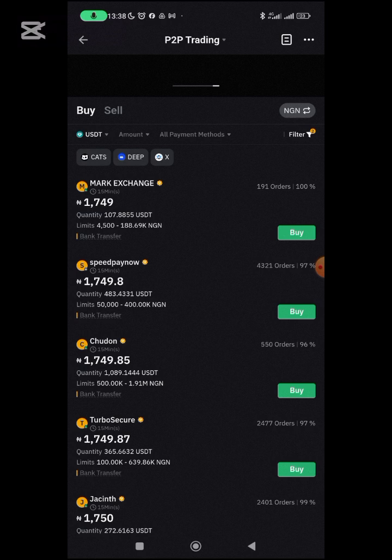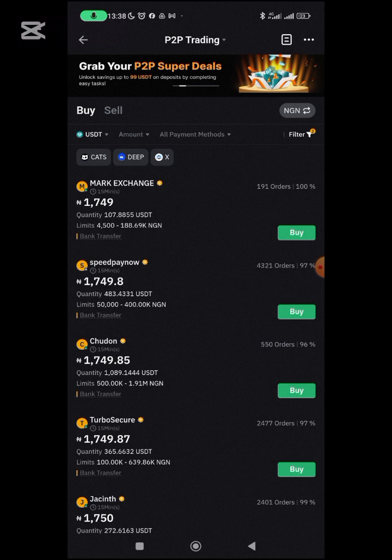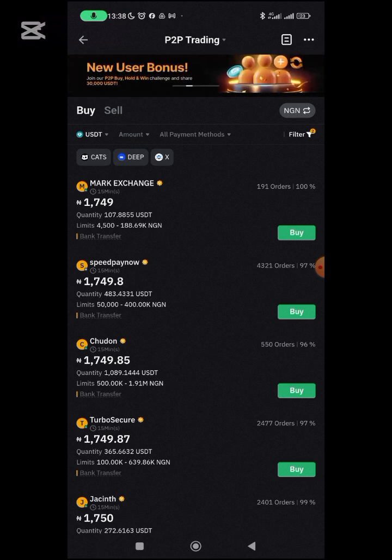You can see those ones that were showing ineligible have moved automatically. So the only options I'm seeing here are buy, and all that. Do you get? So I can see that now.